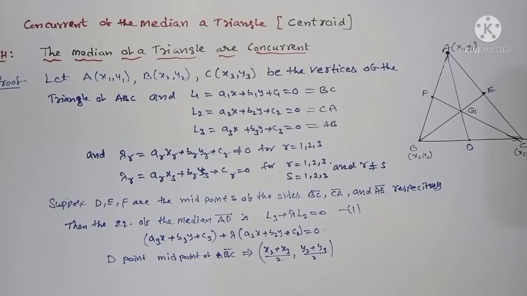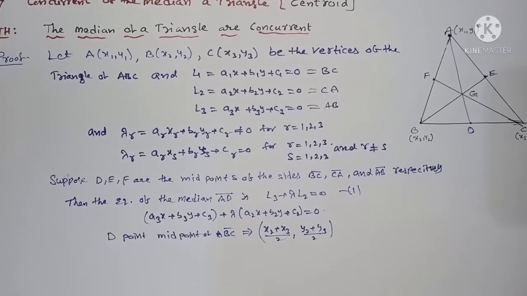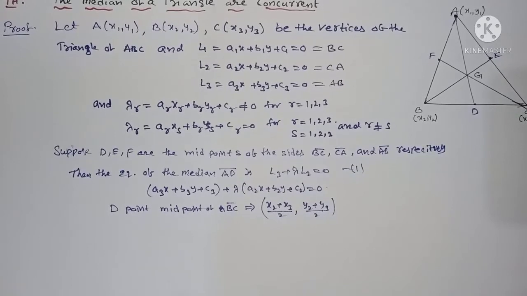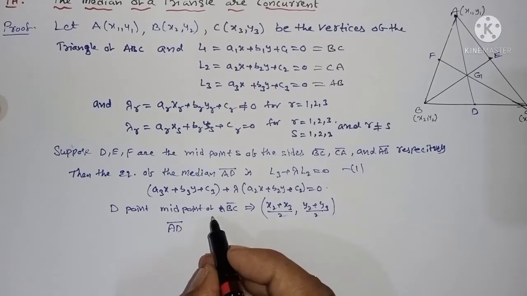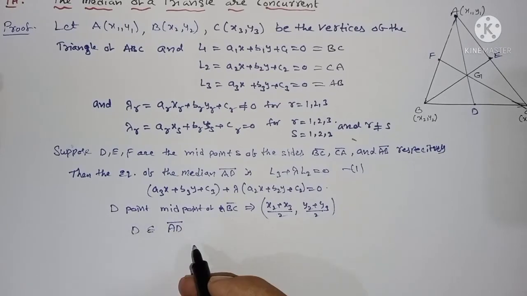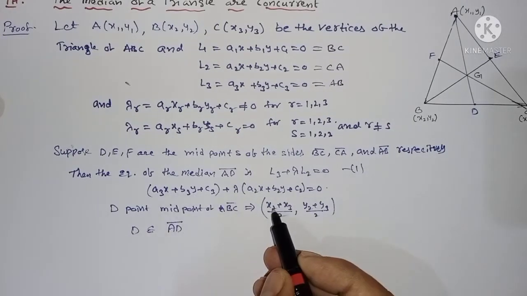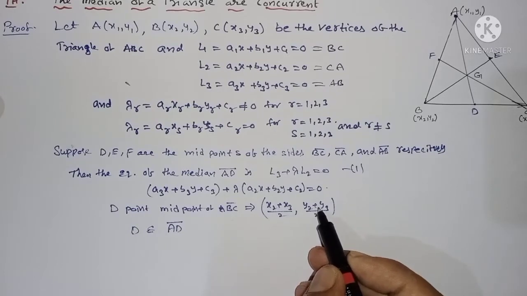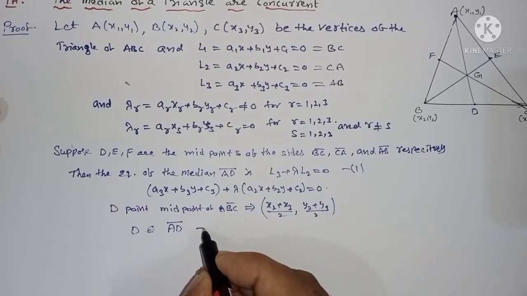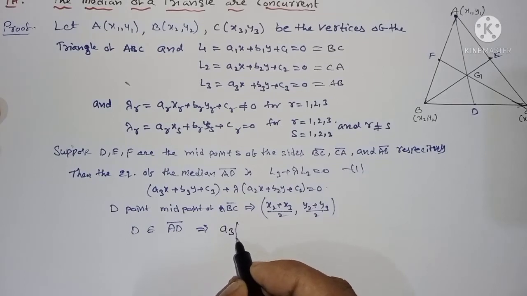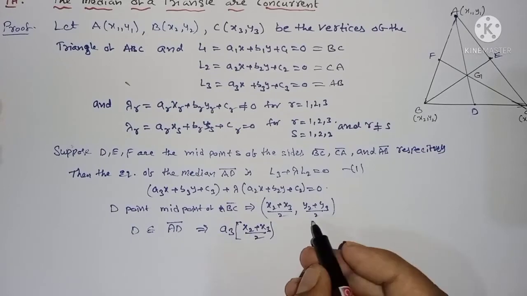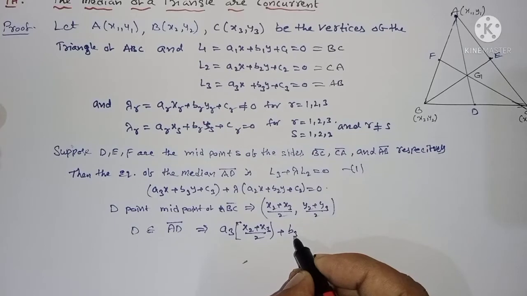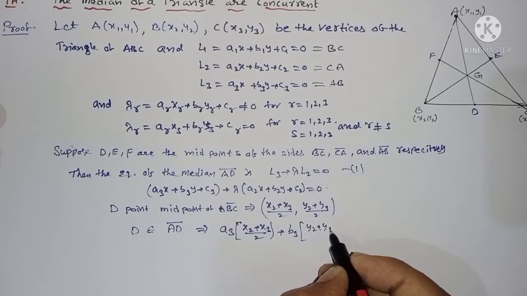This is the midpoint. D is a point belonging to AD. Therefore, in the AD equation you can substitute x, y as (x2 + x3)/2, (y2 + y3)/2. Therefore, what happens is A3 of (x2 + x3)/2 plus B3 of (y2 + y3)/2.